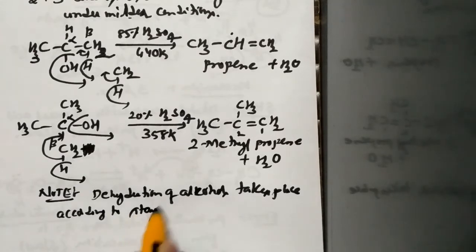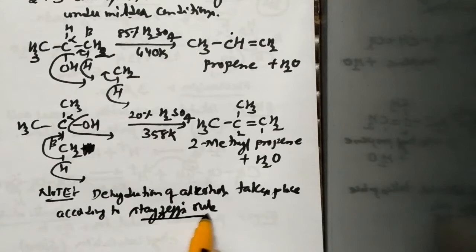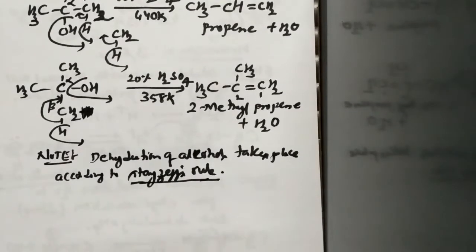So here you have already studied this Saytzeff's rule in PUC first year, where we know that when dehydrohalogenation takes place in more than one way, the preferred alkene is one which is highly alkylated. This rule is known as Saytzeff's rule. And even the dehydration of alcohols also readily takes place according to a rule called as Saytzeff's rule.